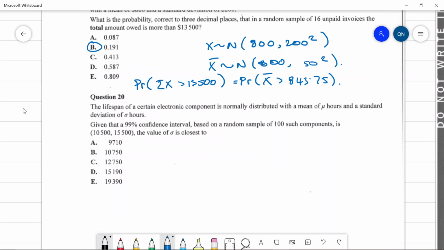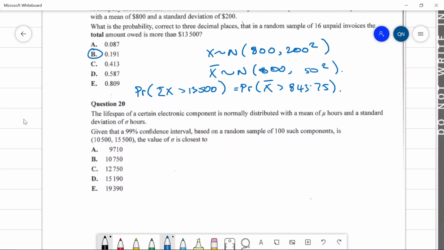Final question, question 20. Lifespan of certain electronic components is normally distributed with a mean of mu, standard deviation of sigma. Given that a 99% confidence interval is given here, the value of sigma is closest to. Now I really feel bad about not making the solve confidence program for SPESH.